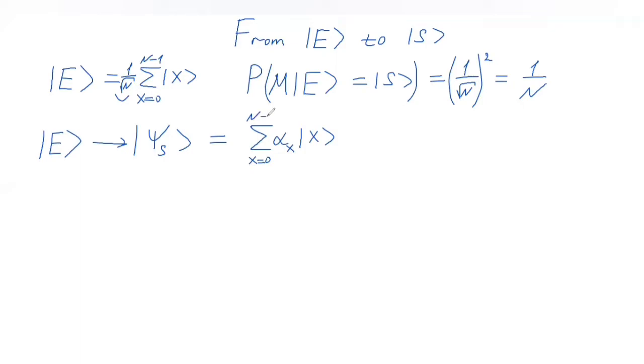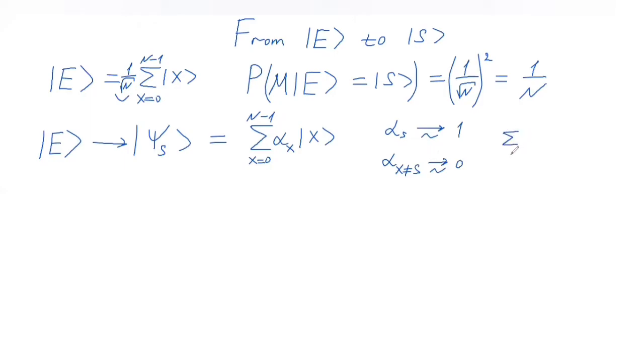Indices run from 0 to n minus 1. And what we'd like to get to is a situation where the alpha S, when X is equal to S, is very close to 1. So when we measure that psi S state, we get the final state S with high probability. And we'd like all other amplitudes in this psi S state to be very close to 0.